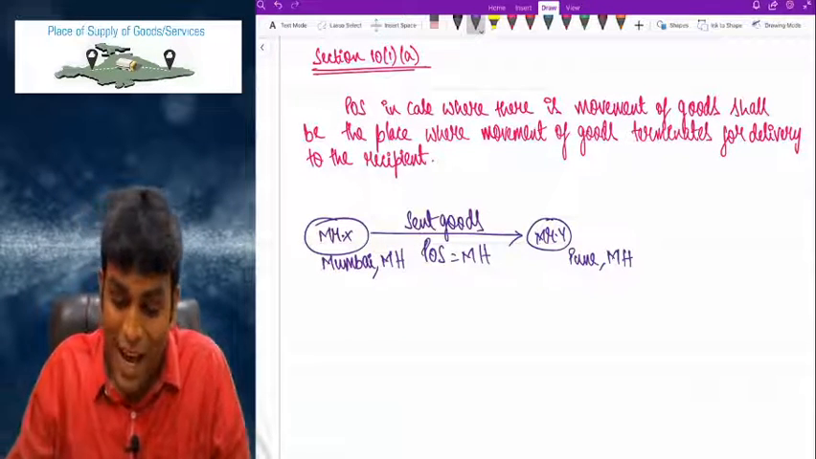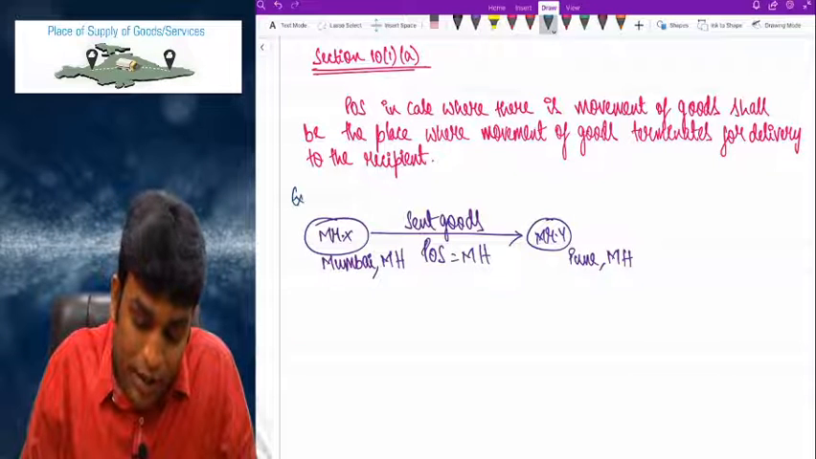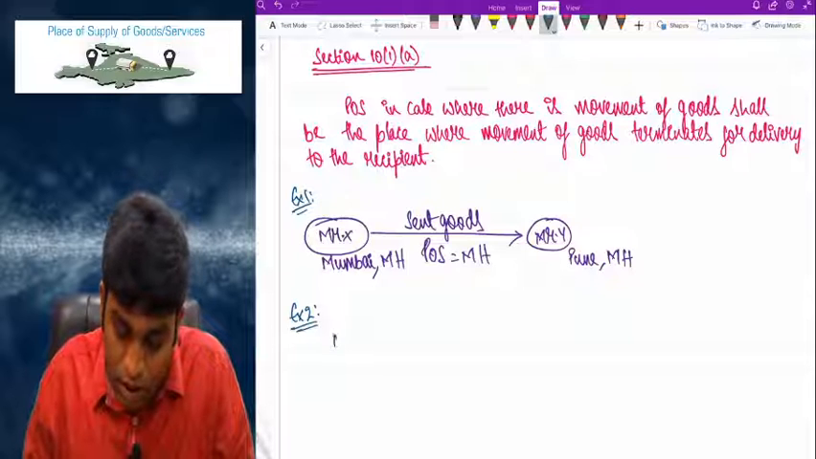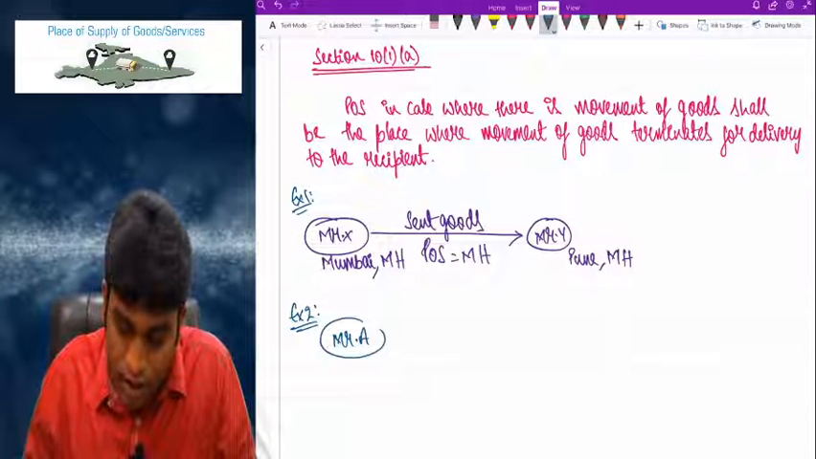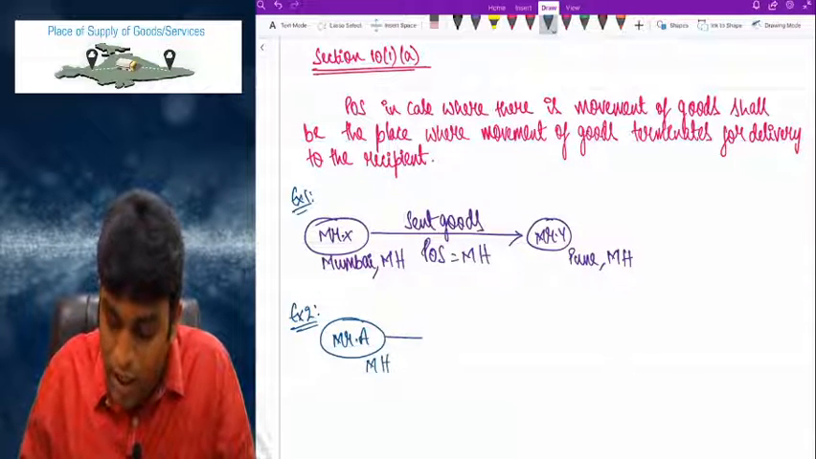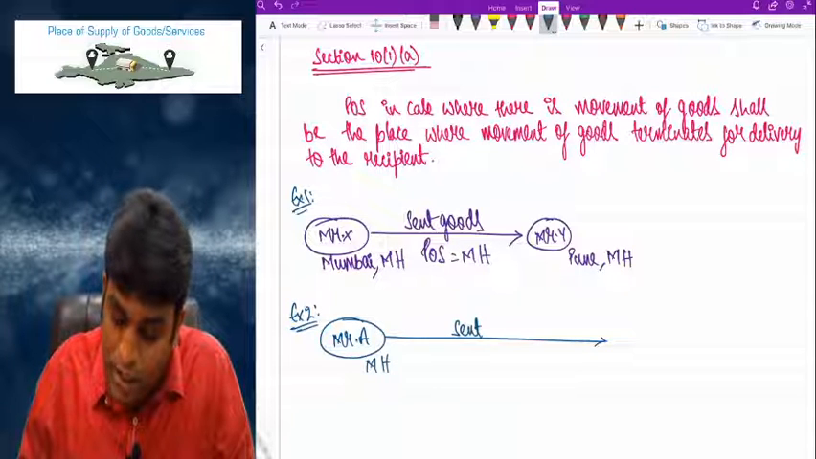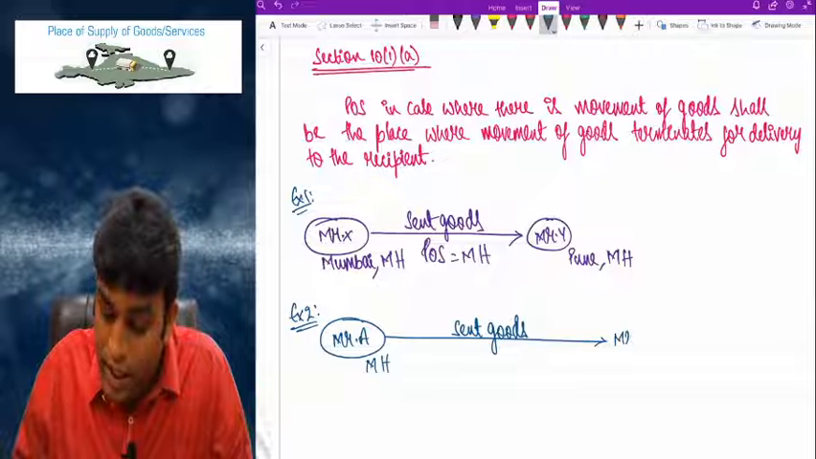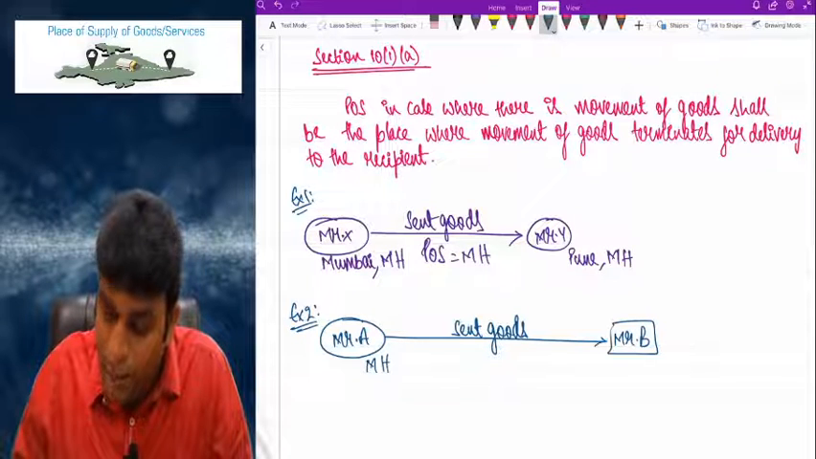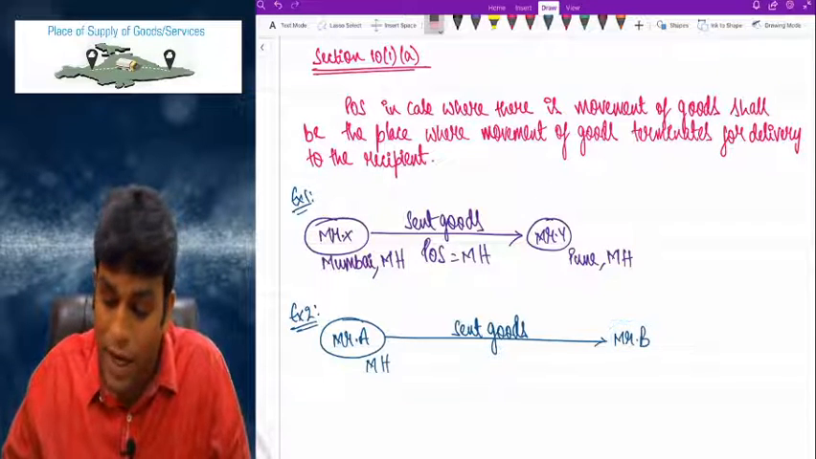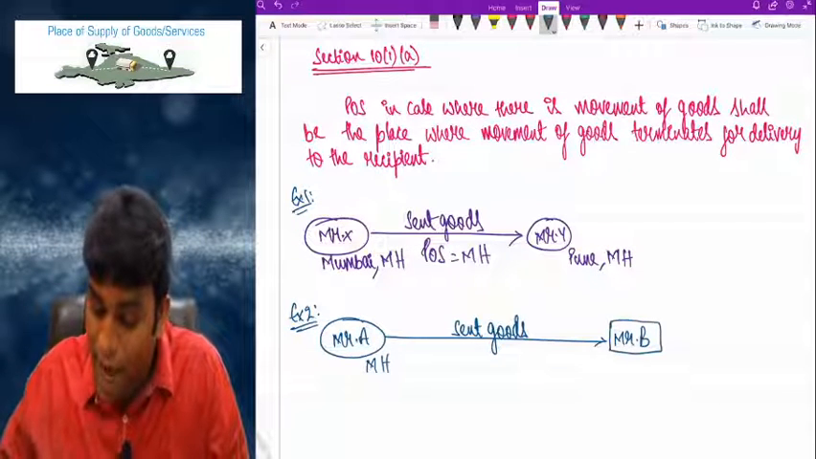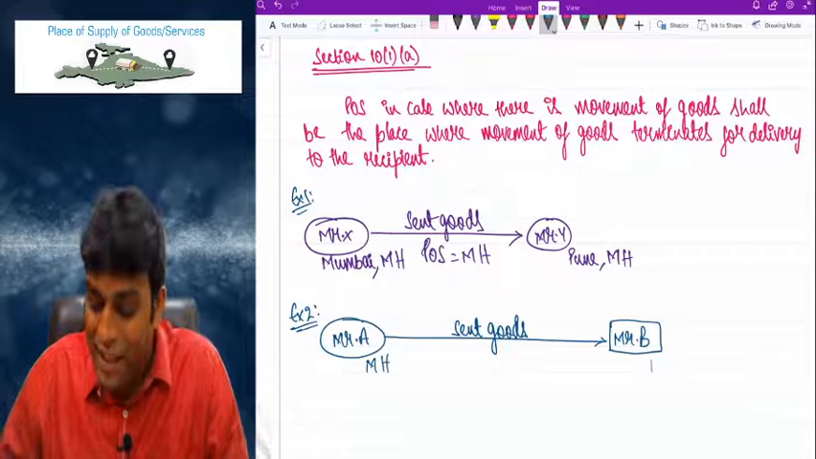Correct or not? Other side, my dear friends, if I look at example 2, Mr. A, who is in Maharashtra, has sent goods to Mr. B. Mr. A of Maharashtra has sent goods to whom, my dear friends? Mr. B. And Mr. B is, let's say, in Karnataka.